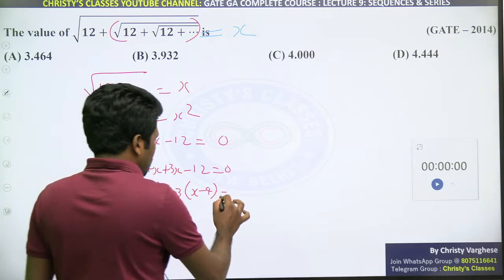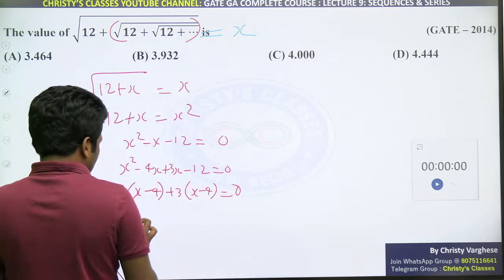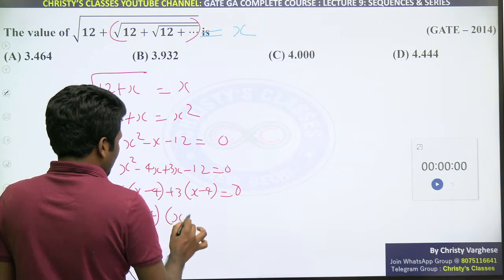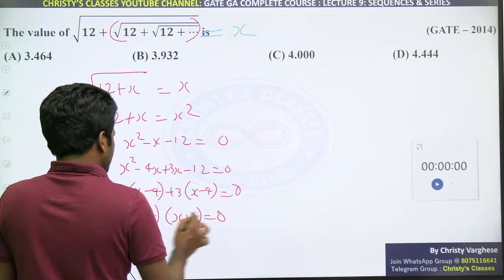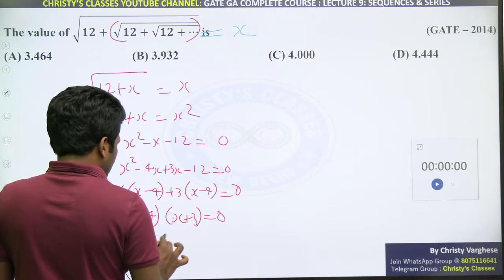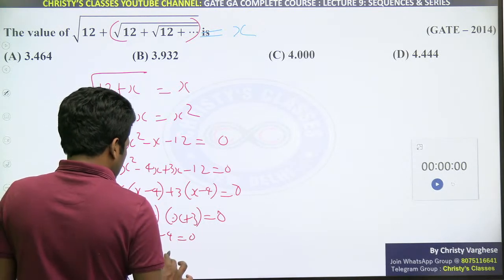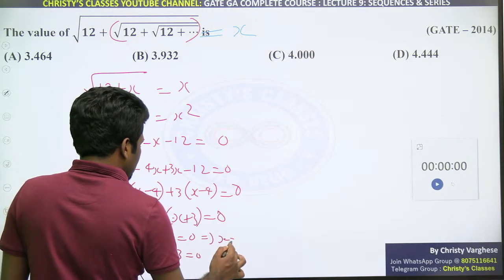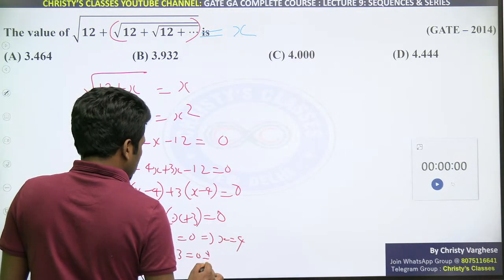School day math only, I am not repeating too much. That much time we don't have in this course. So taking x minus 4 outside, x minus 4 into x plus 3 equal to 0. That means this is 0, this is 0. That is x minus 4 equal to 0 and x plus 3 also equal to 0. X minus 4 equal to 0 means x equal to 4. This means x equal to minus 3.